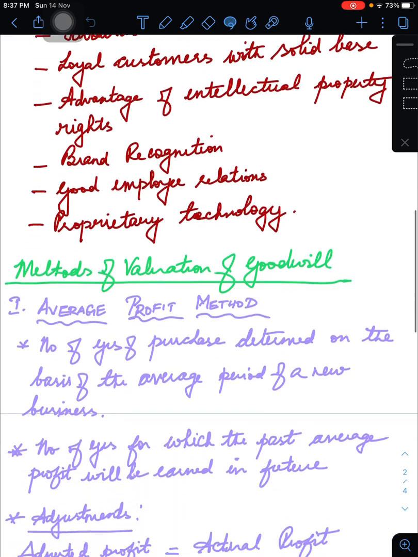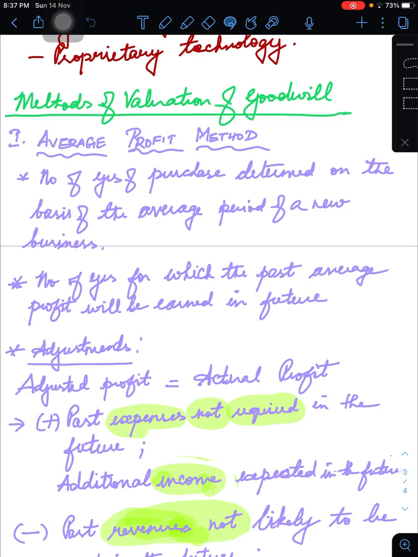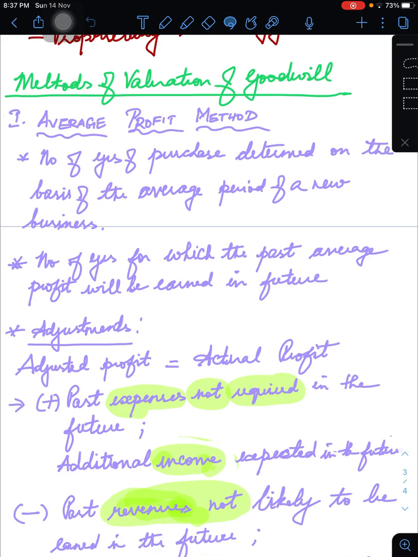The next topic is the various methods of valuation of goodwill. The first one is the average profit method. Here a certain number of years of purchase of average profit, based on the past few years, will be adopted. The number of years of purchase is determined on the basis of the average period of a new business. Also, when profit is to be earned in the future, it is determined on the basis of the number of years for which the average profit will be earned.